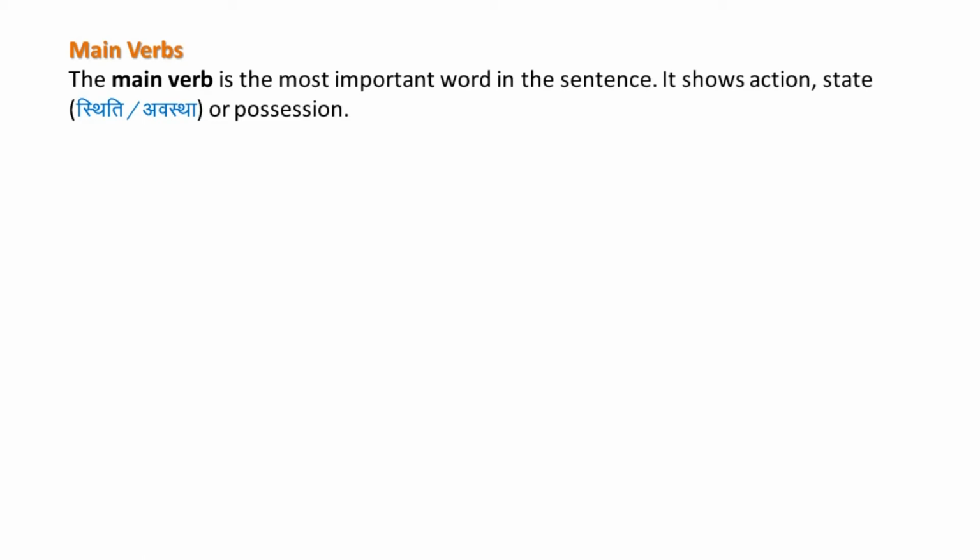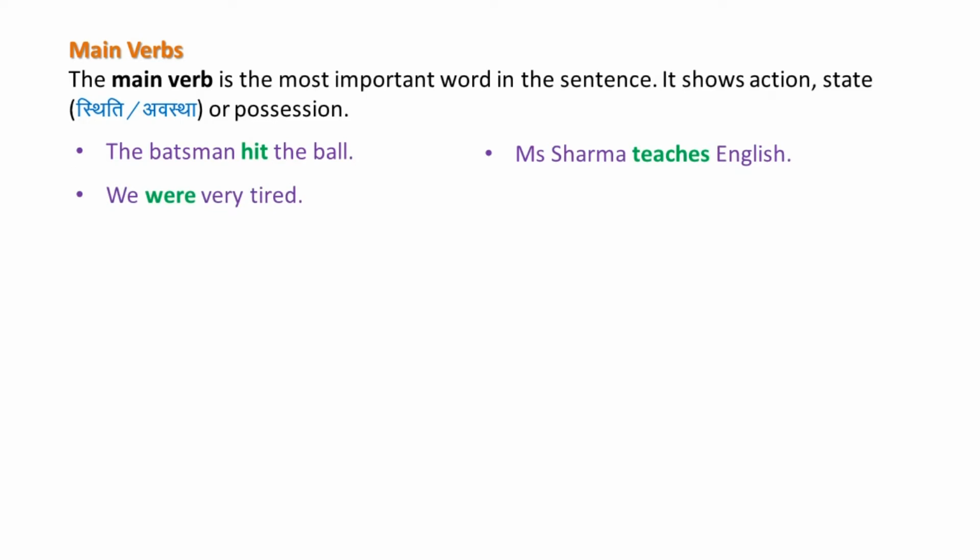Let us look at some examples. The batsman hit the ball. Ms. Sharma teaches English. We were very tired. Ravi has a new laptop. So in these examples, the verbs hit and teaches tell what the batsman and Ms. Sharma did or do respectively. The batsman hit the ball. Ms. Sharma teaches English.